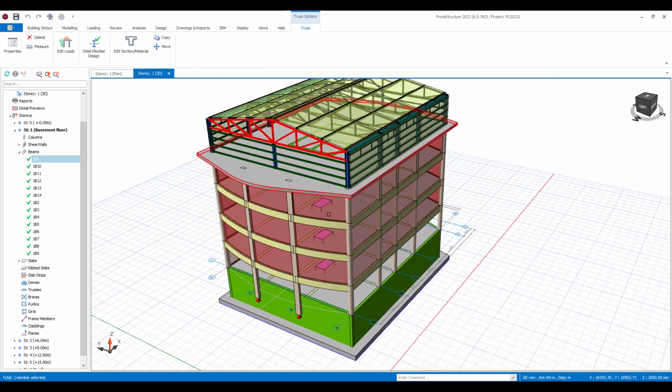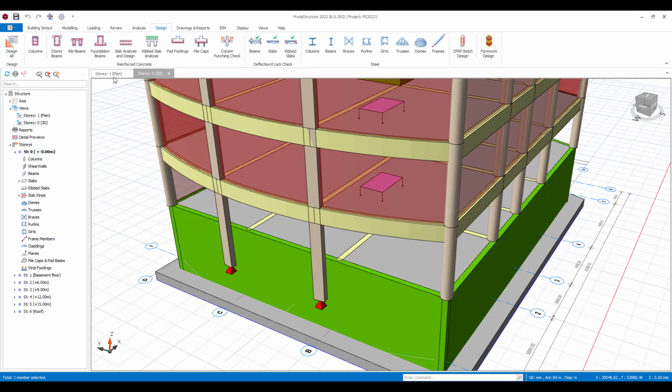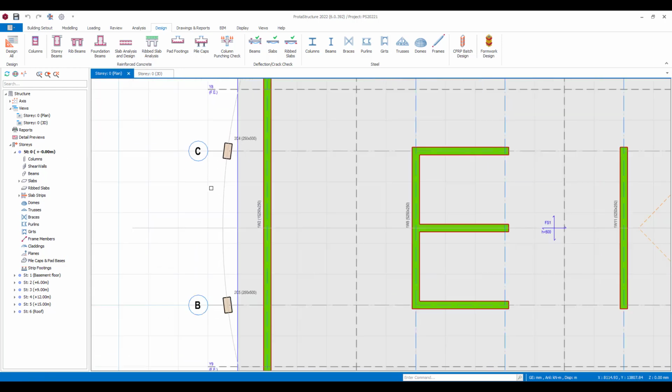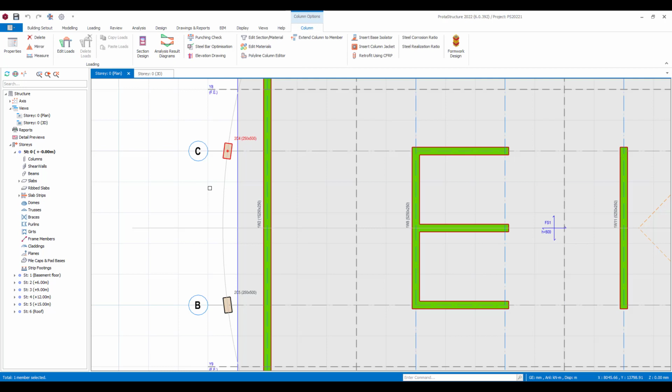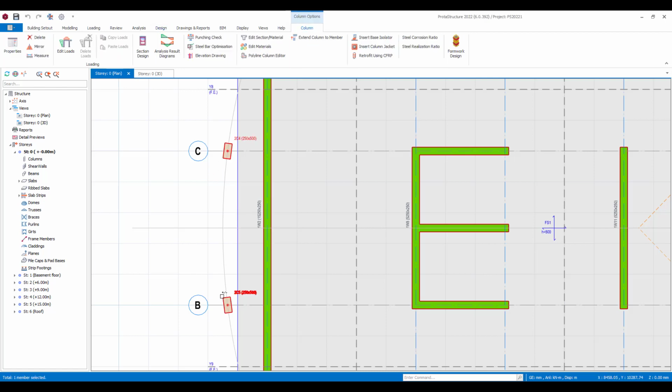Now, if I come down to the foundation level, and I'll just say this in plan, you'll notice that there's those 2 columns that we were just assuming were being supported. You can come in here and choose what kind of foundation system you might like to have for those.